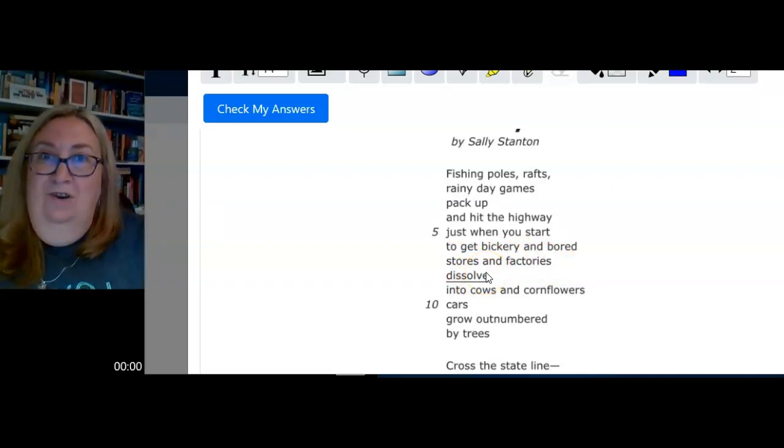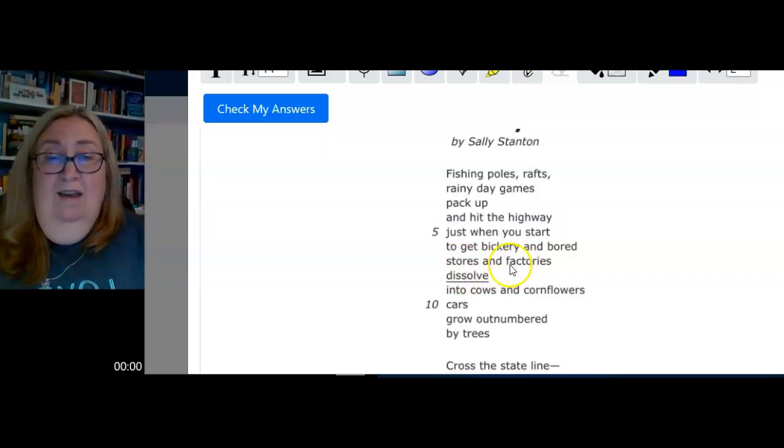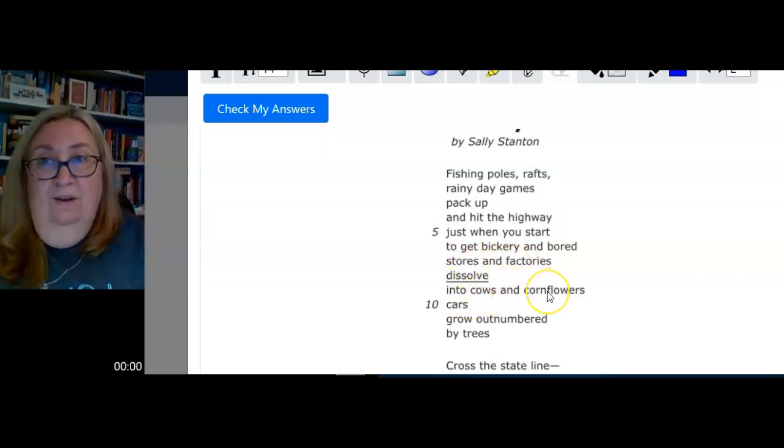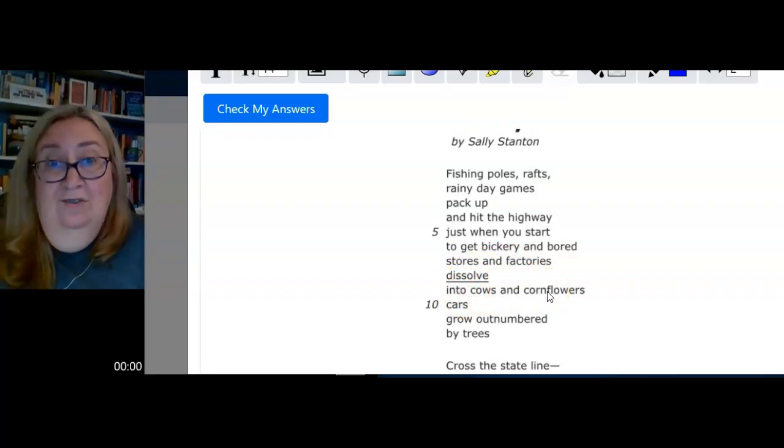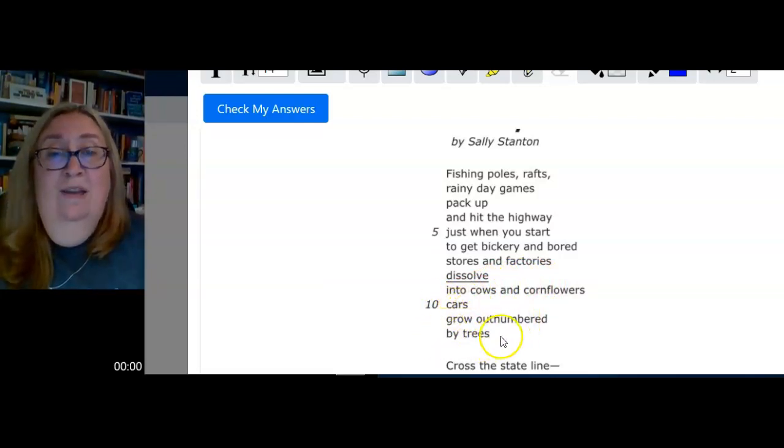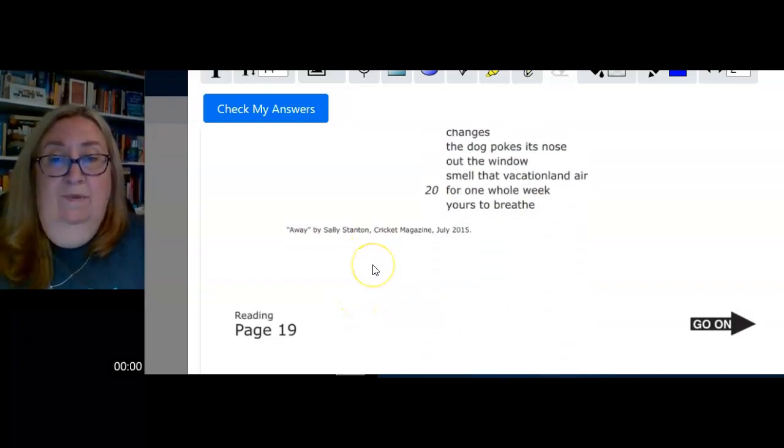I think there just aren't any anymore. So maybe we've been in the city, and now we're driving where there are cows and cornflowers, which is definitely into the country. Suddenly, the cars grow outnumbered by trees. So there are fewer cars and way more trees. That's what we just read, right? Okay.